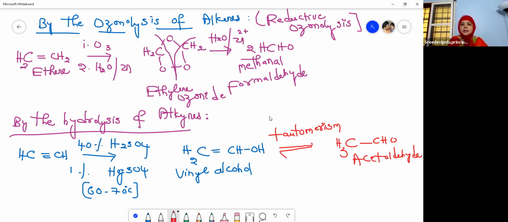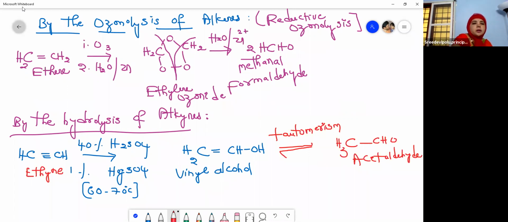So tautomerism arises due to the shift of a single proton. Many times this reaction was asked for 2 marks, so please remember, this is the hydrolysis of alkynes. So alkynes, what is this? Ethyne. See the difference. Aliphatic unsaturated hydrocarbons containing a carbon-carbon triple bond are called alkynes, and aliphatic unsaturated hydrocarbons containing a carbon-carbon double bond are called alkenes. So this is the preparation of aldehydes from the hydrolysis of alkynes.